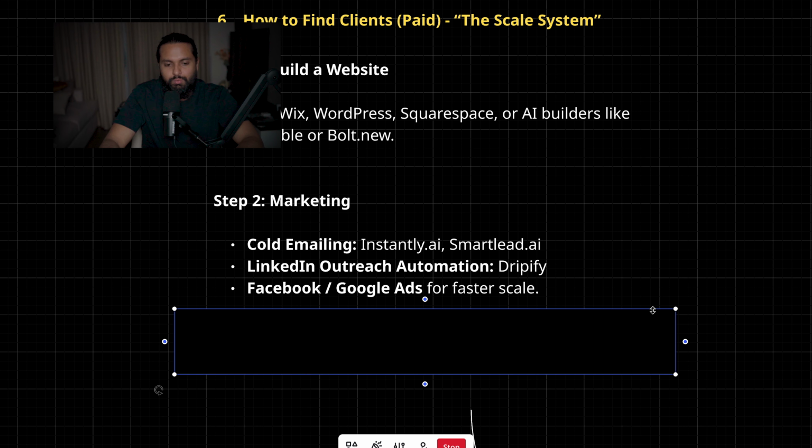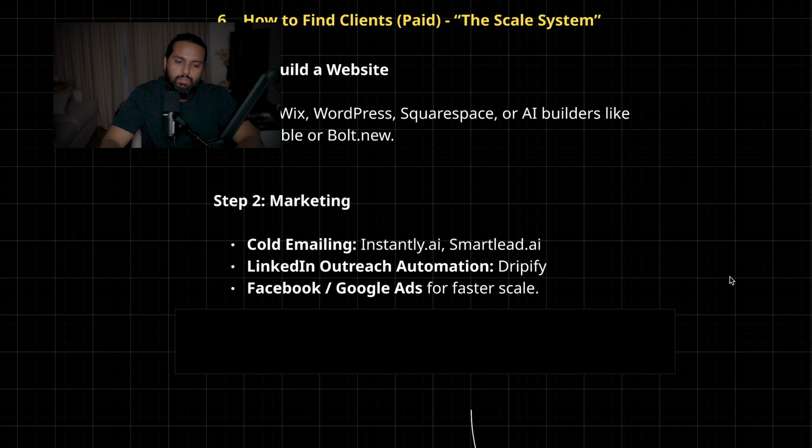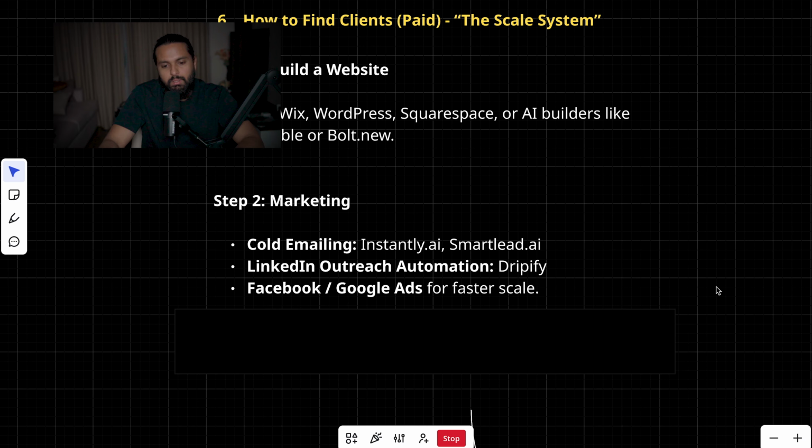And also Facebook and Google ads. You can find clients faster through Facebook and Google ads, but you have to spend a lot of money to find clients. At least you have to spend 2,000 to 4,000 US dollars per month to get 5 to 10 clients. But you can do it very fast and easily.